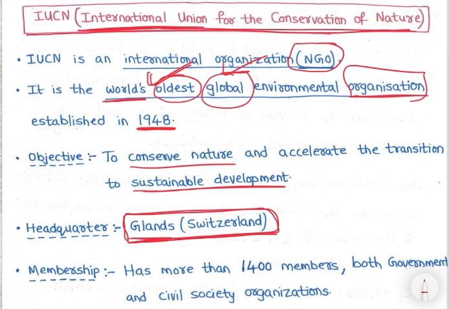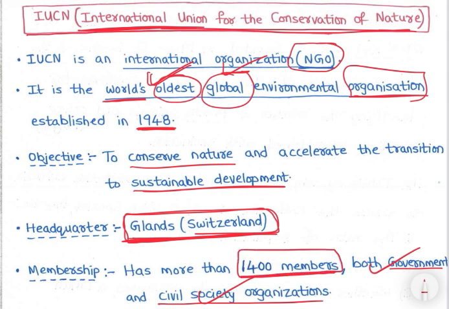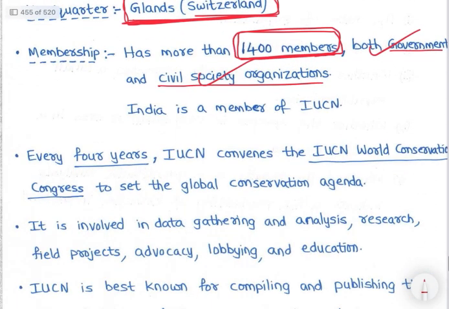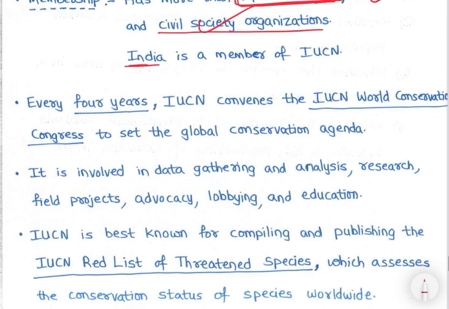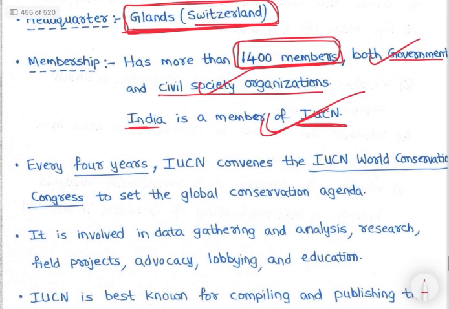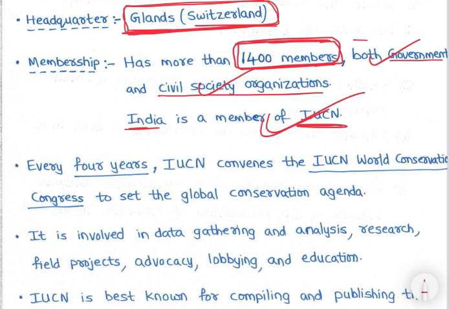IUCN, Gland, Switzerland, right? Then membership has more than 1400 members, both government and civil society organizations. So 1400 members are what? Government and civil society organizations. दोनों है 1400 members, right? Then India is a member of IUCN, right? So one thing we need to remember, it has 1400 members, both government and civil society organizations.